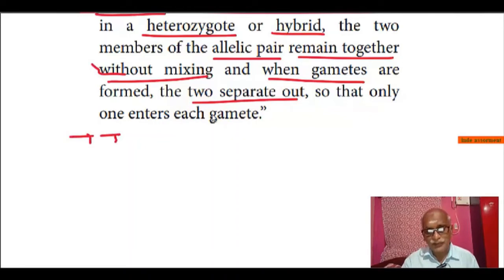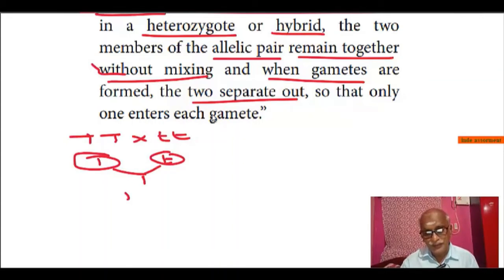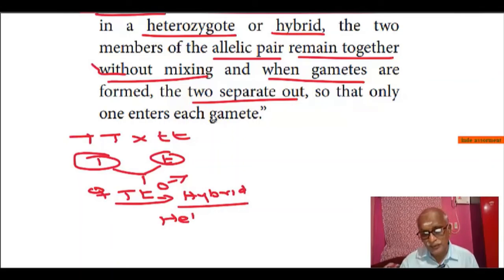It is a cross between two homozygous parents which differ in only one character, the tall plant and dwarf plant. When these two gametes from male and female are brought together, we have an F1 which has half from the male and half from the female. This is what we call a hybrid, or we call this a heterozygote.